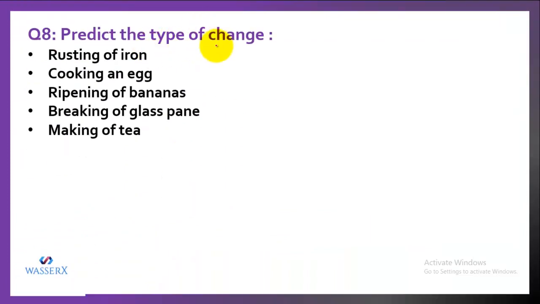Next question is, predict the type of change that is taking place in these cases. As you know, we have 2 types of changes, physical and chemical change. Just make out what type of change is there in these options. First is rusting of iron. Rusting of iron is an irreversible change, and in this a new substance, that is rust, is formed. So this is a chemical change. Another is cooking an egg. When you cook an egg, it becomes an omelette, and you cannot reverse it. You cannot make it an egg again. So again, it is a chemical change.